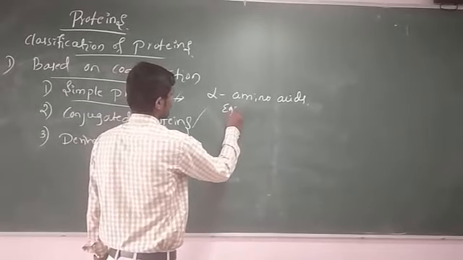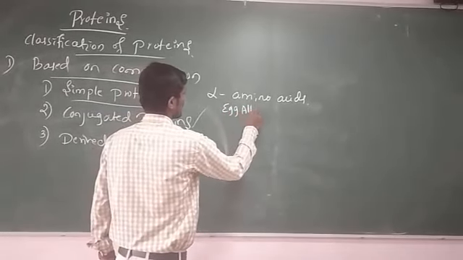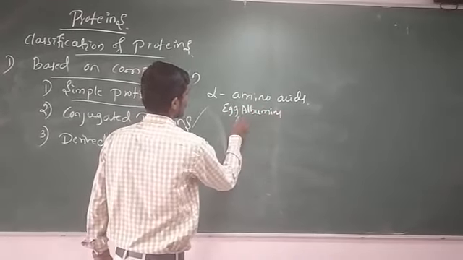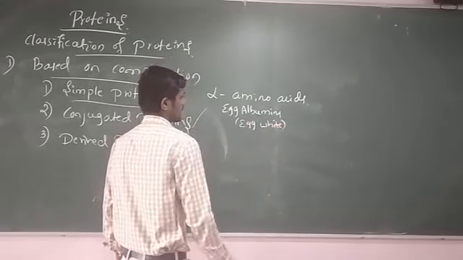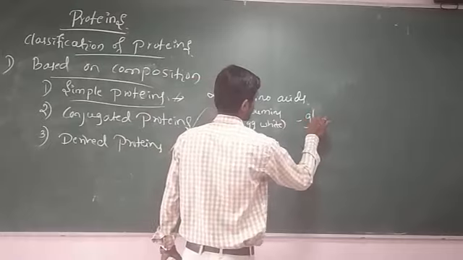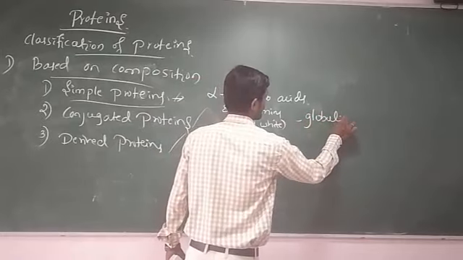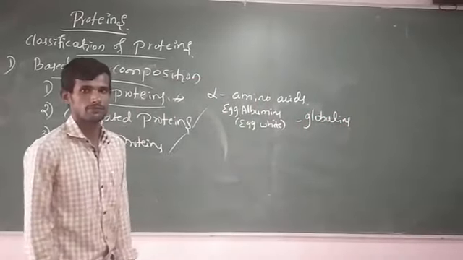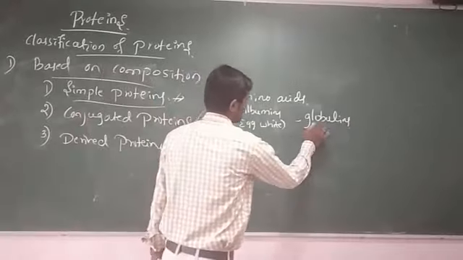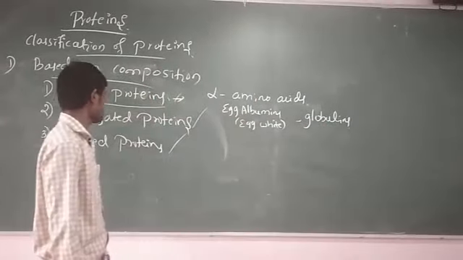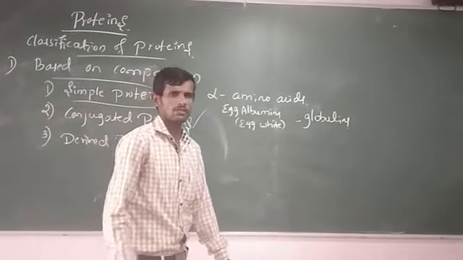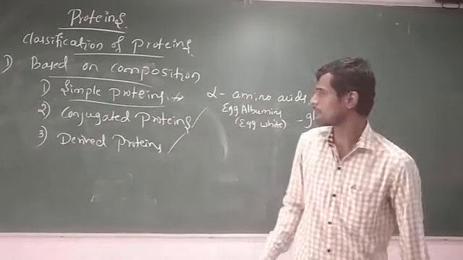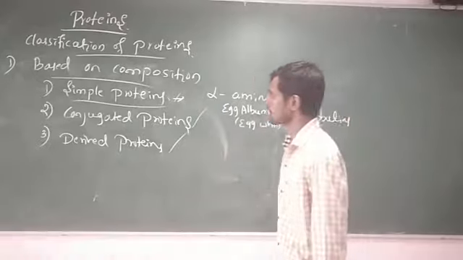Example, egg albumin, also called egg white. Next, globulins. Globulin is also present in liver. So what are simple proteins? These are the proteins which are made only with alpha amino acids.